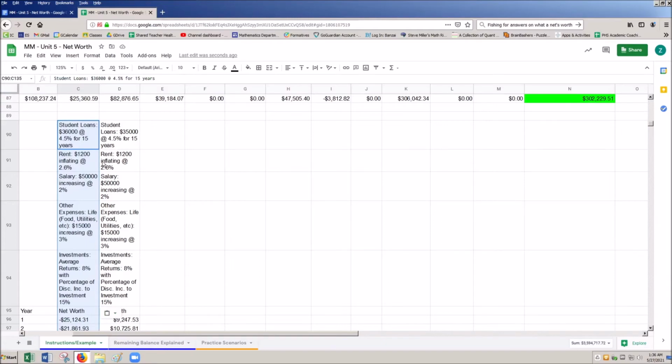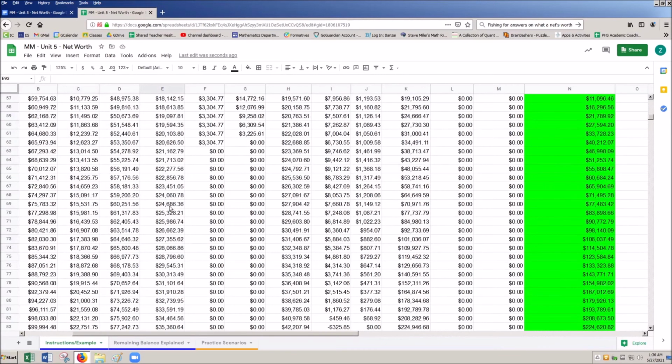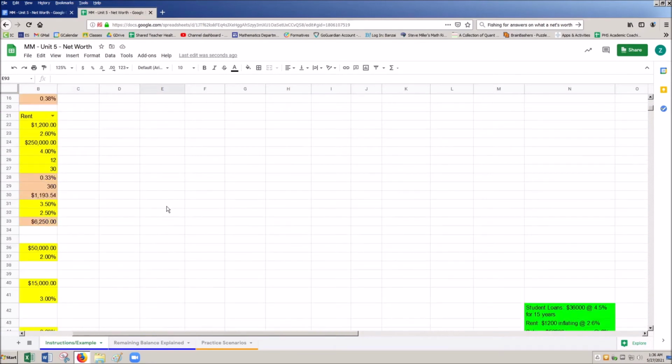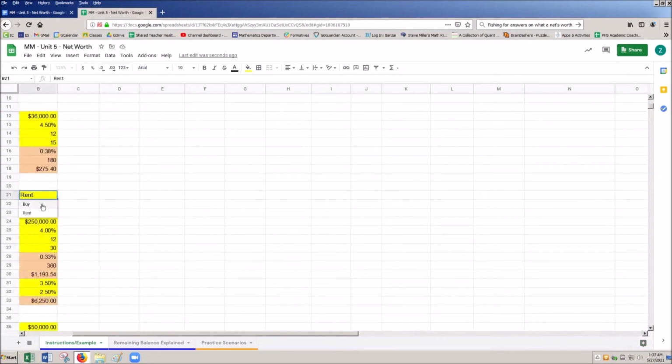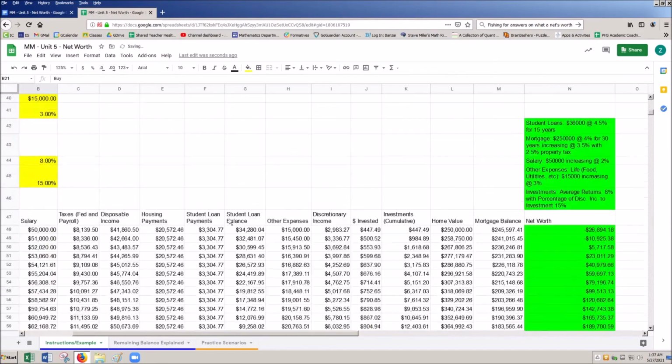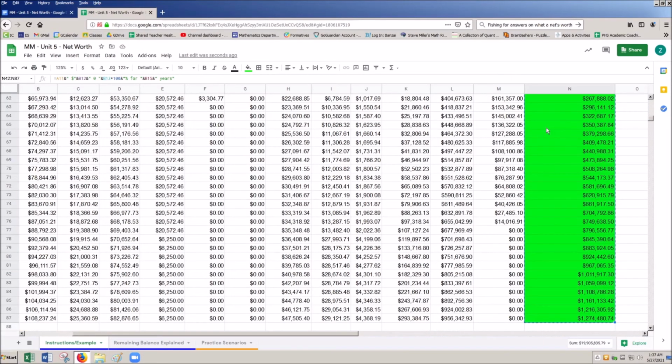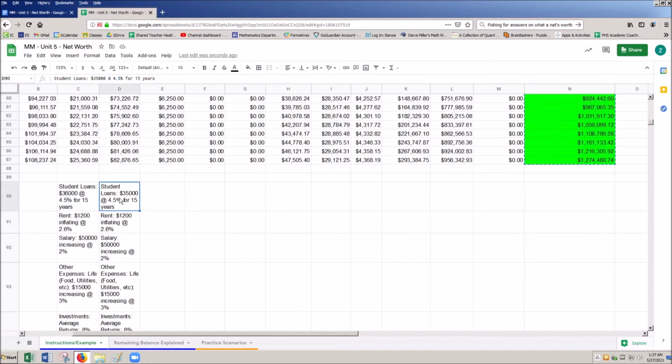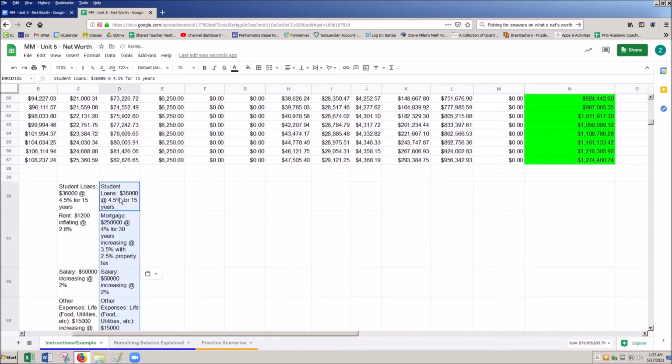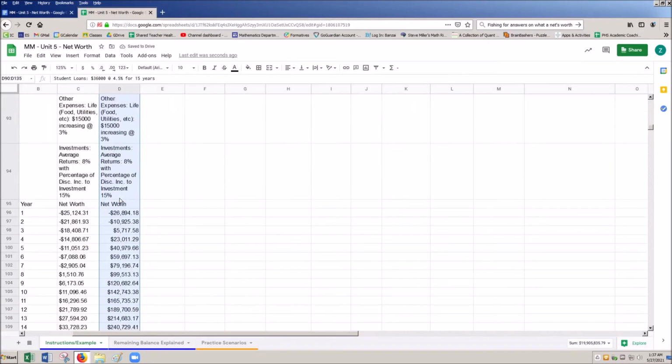I'm going to do that one more time for you guys, and I'm going to show you a slightly different way of doing it. So I'm going to change one thing. I'm going to do a buy instead of a rent. So I'm going to go back over here, copy all this stuff, and I'm going to click right here, and instead of just doing Control V, I'm going to do Control Shift V. Control Shift V automatically does just values. So again, nice little shortcut there for you. So now I can compare between these two things.